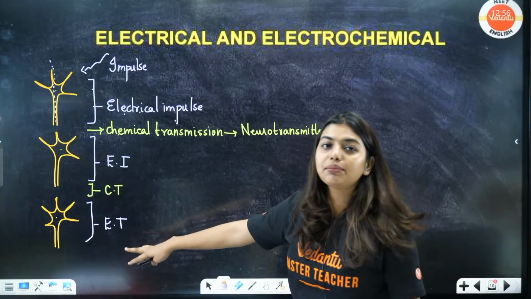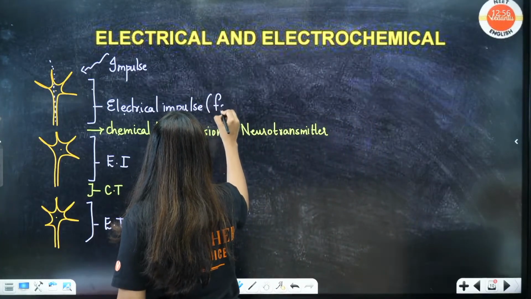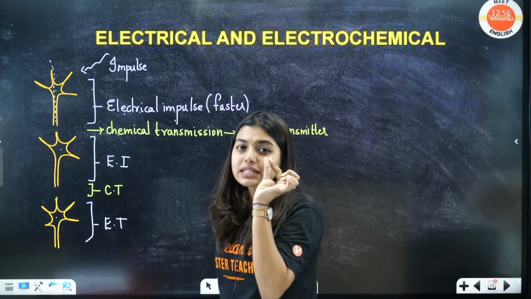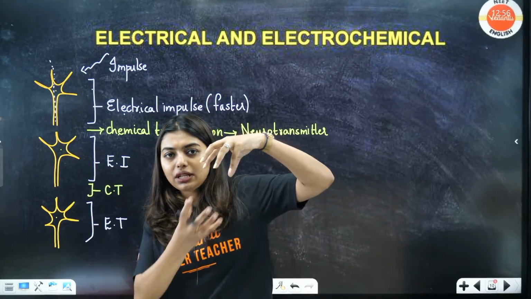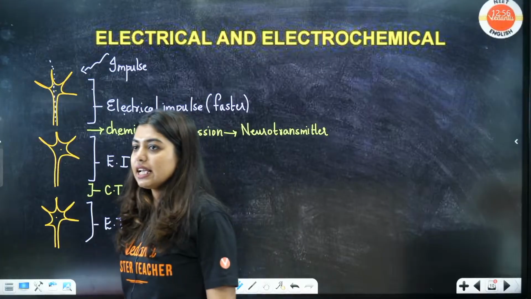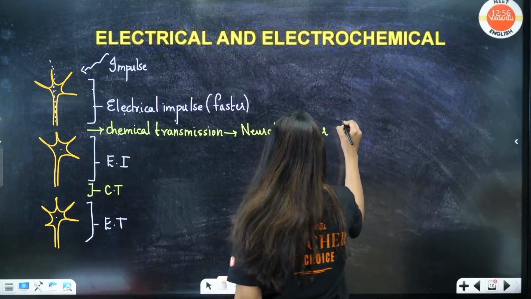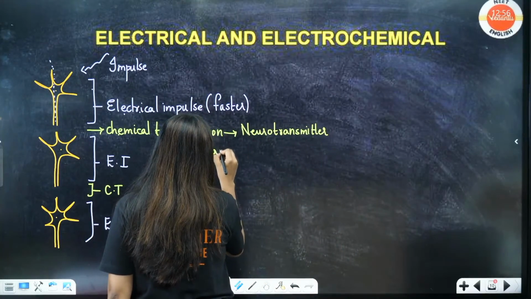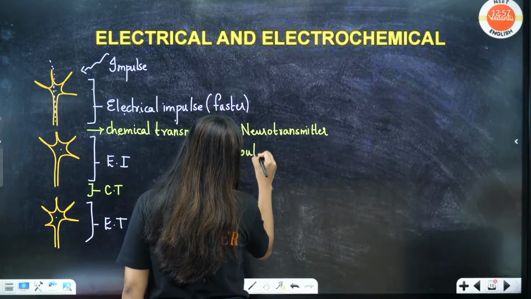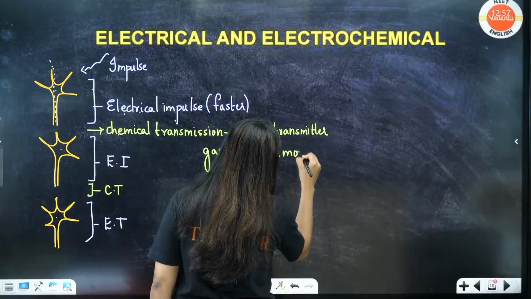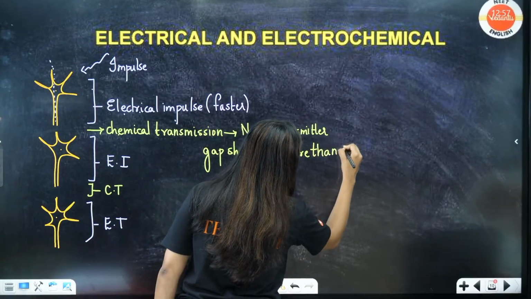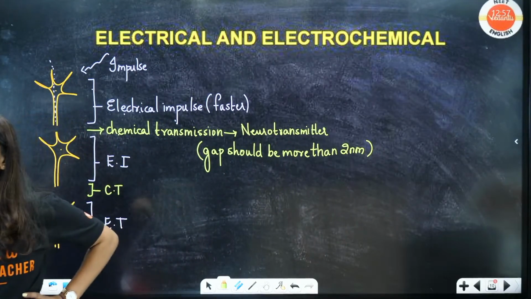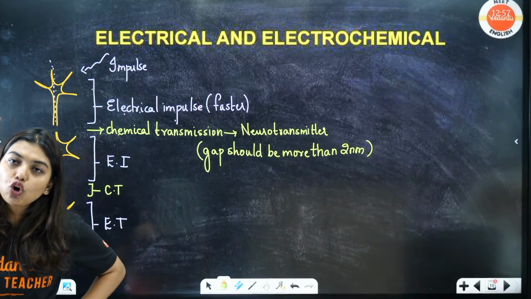Wherever electrical impulse is happening, it is going to be at a very faster rate. But wherever chemical transmission is happening, there can be a slight delay, because the neurotransmitter has to be released, accepted by the receptor, and go. For chemical transmission to happen, the gap should be more than 2 nanometer. Chemical is comparatively slower than electrical.